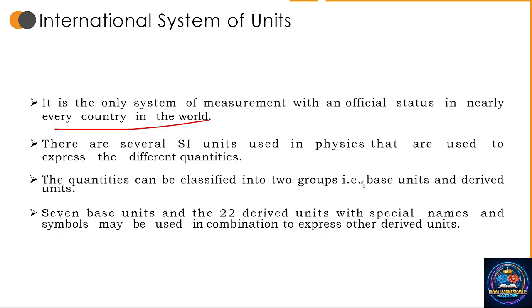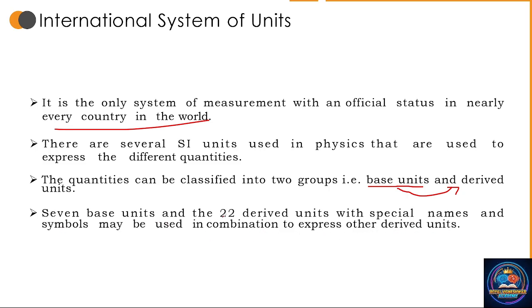We have discussed this earlier. With the base units or fundamental units, the derived units arrive. We have already seen the example for derived units, that is speed equals meter per second. And next, 7 basic units and 22 derived units with special names and symbols may be used in combination to express other derived units.